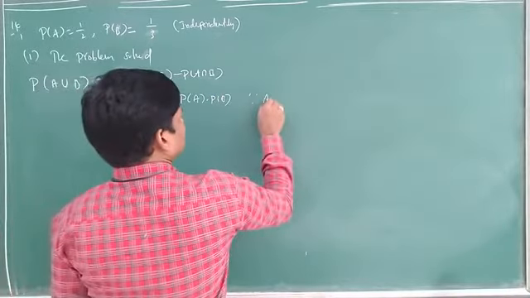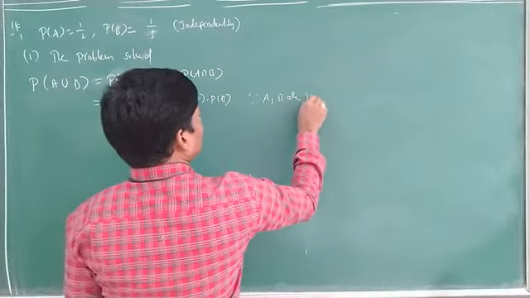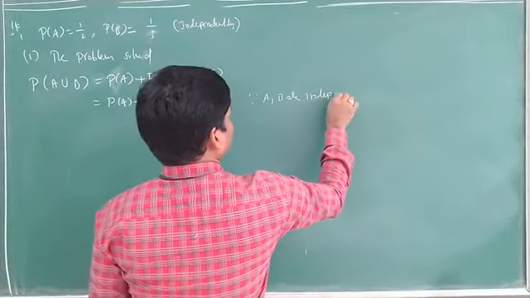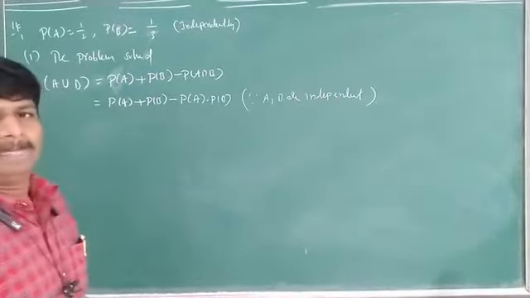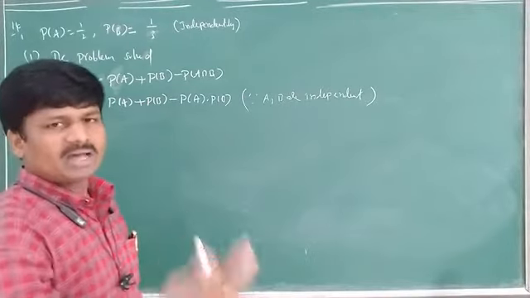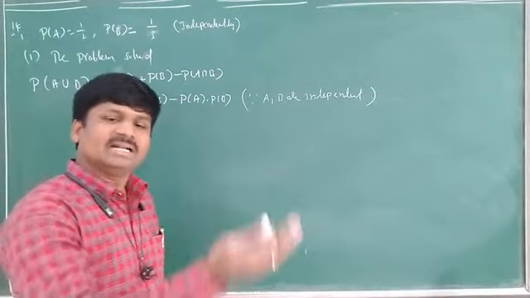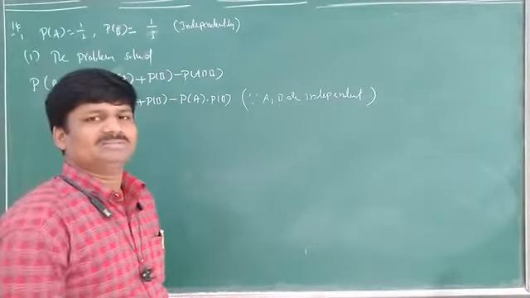Since A and B are independent. That is given, because both persons are independently solving the problem.